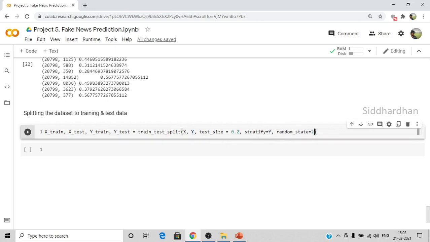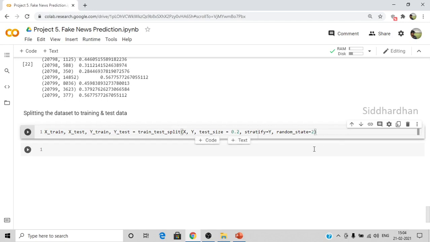Now random state is equal to 2. The purpose of this random state is, while you are preparing this code, if you mention 2 here, the data will be split in the same way as it is splitting for me. If I'm using 3 and you use 1 or 2, it will split the data in a different manner for you. If you use the same integer value that I'm giving here, we both will get the split data in the same manner. It is basically to reproduce a particular code, so it can be any integer value.